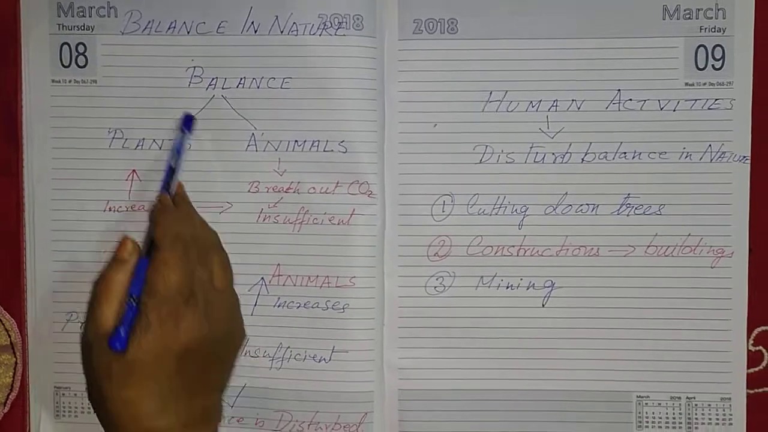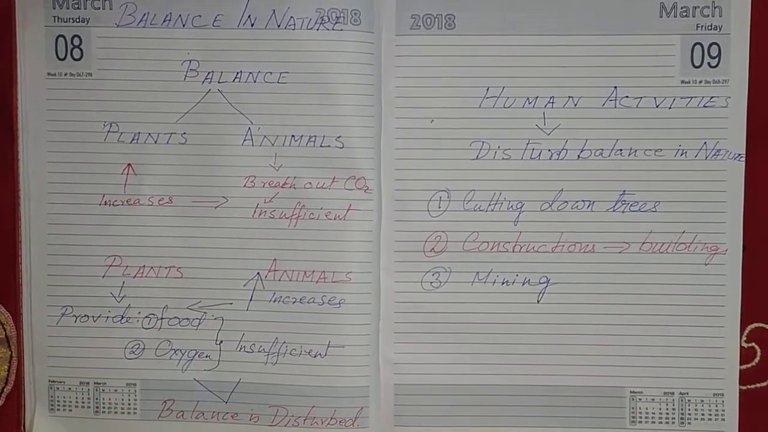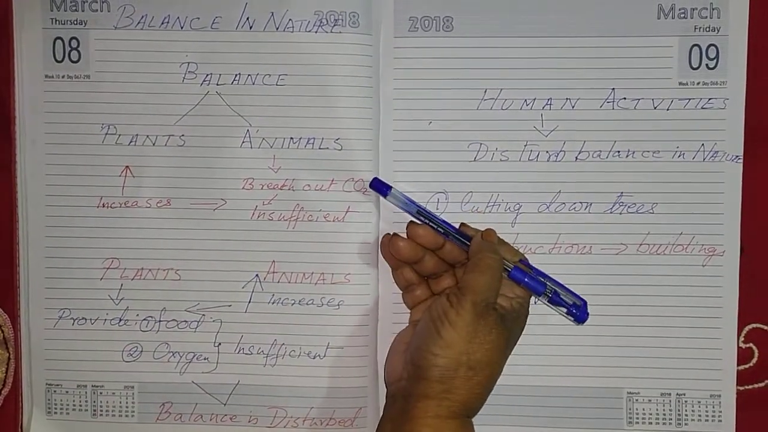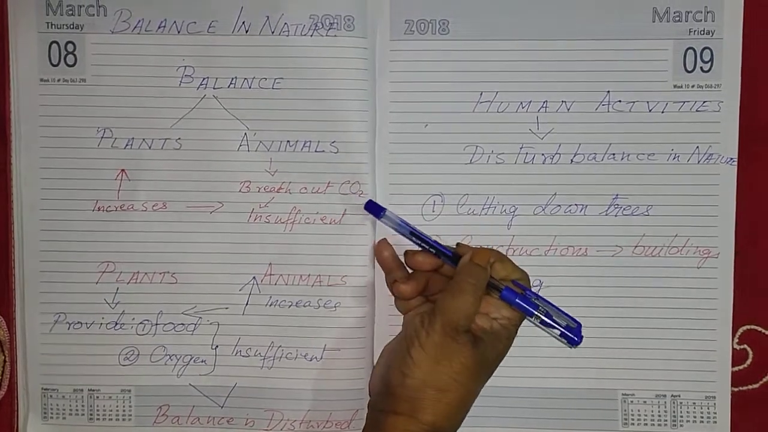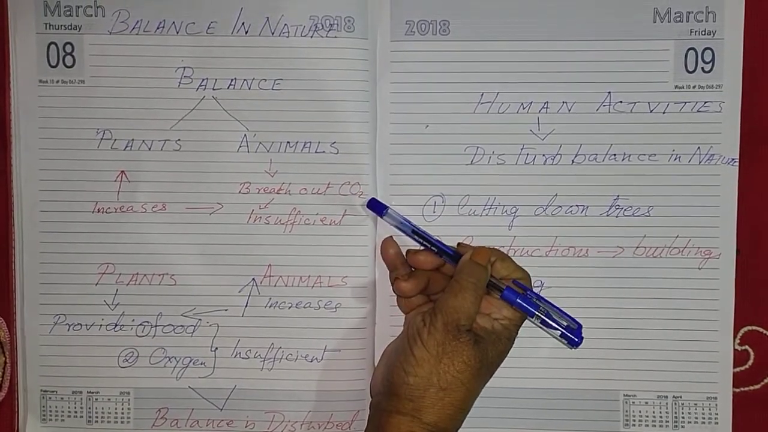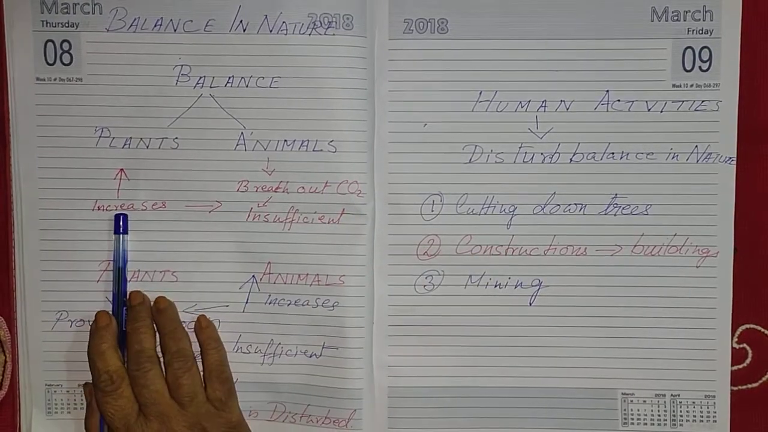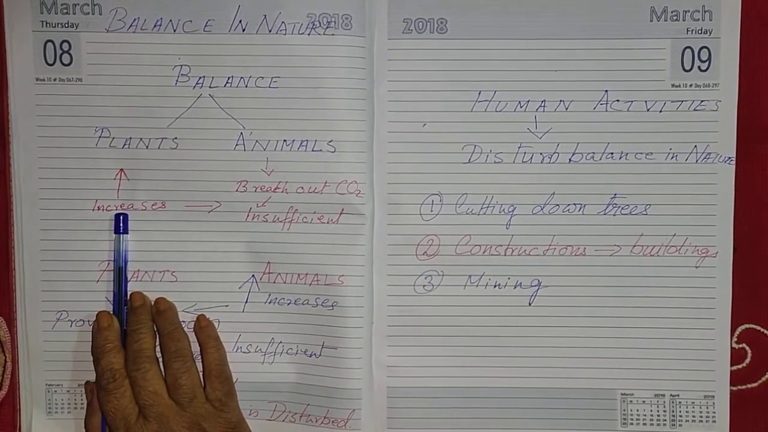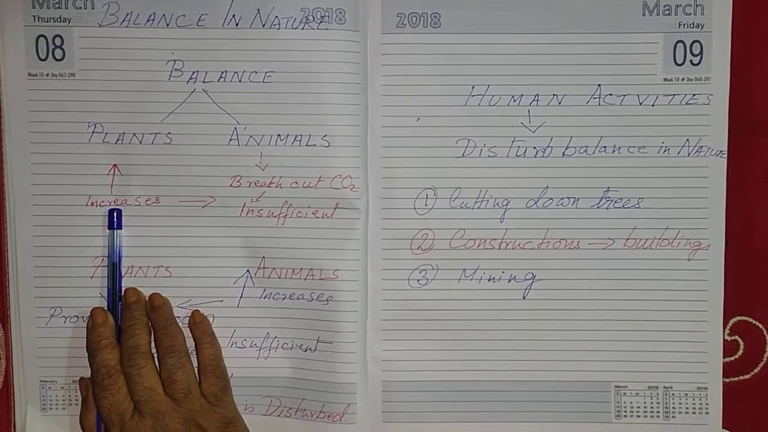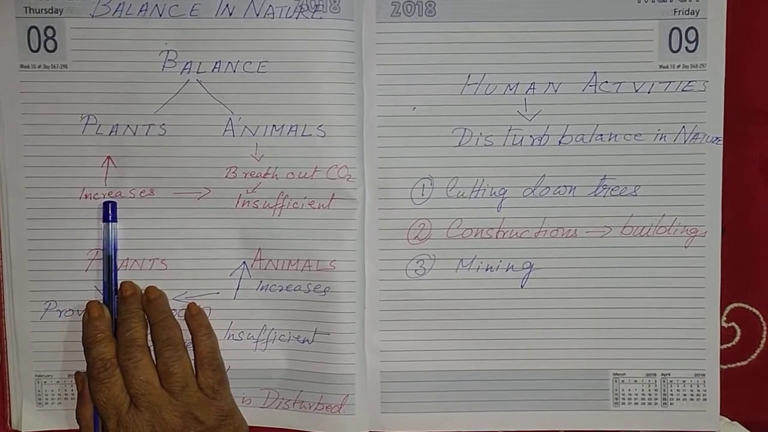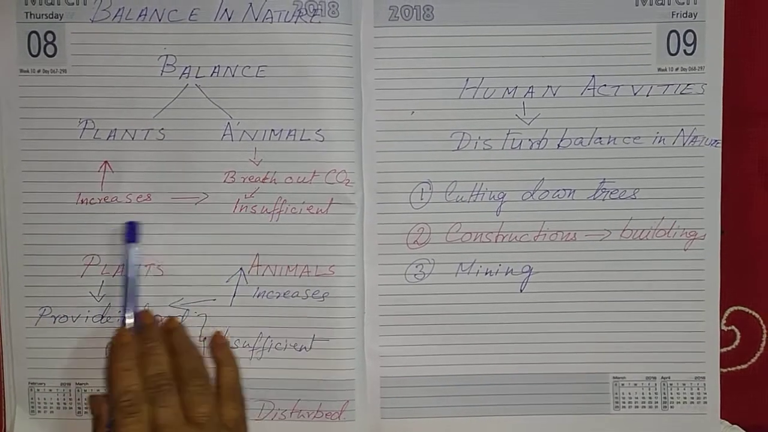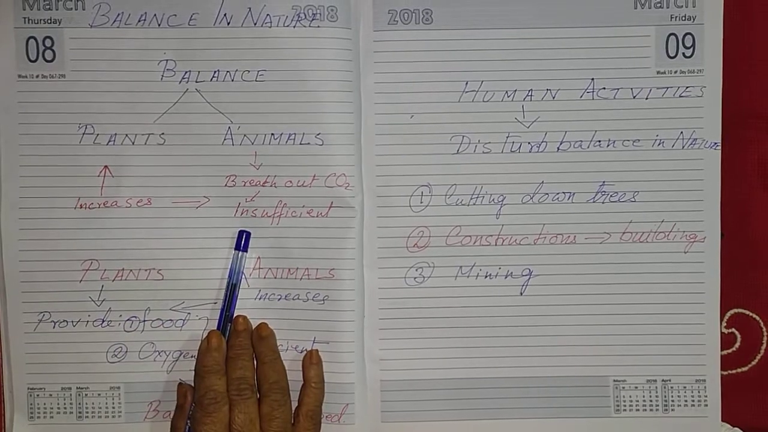Now, the number of plants is very much more and animals are less. So the amount of carbon dioxide will be less in the air. It will be insufficient. So all plants will not be able to breathe, and will not be able to make their food. So here it will become imbalance.